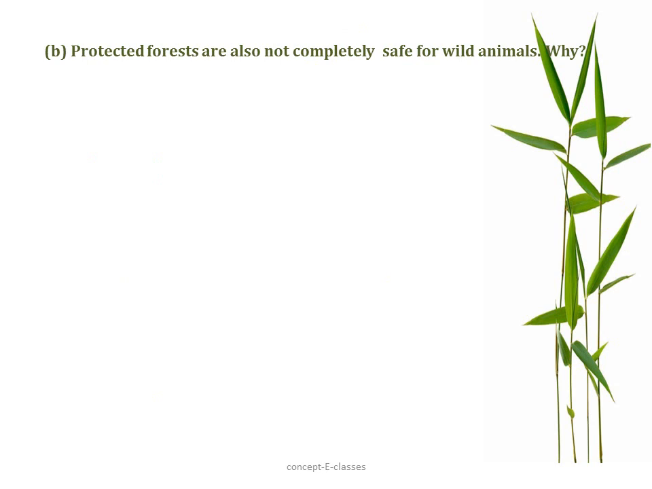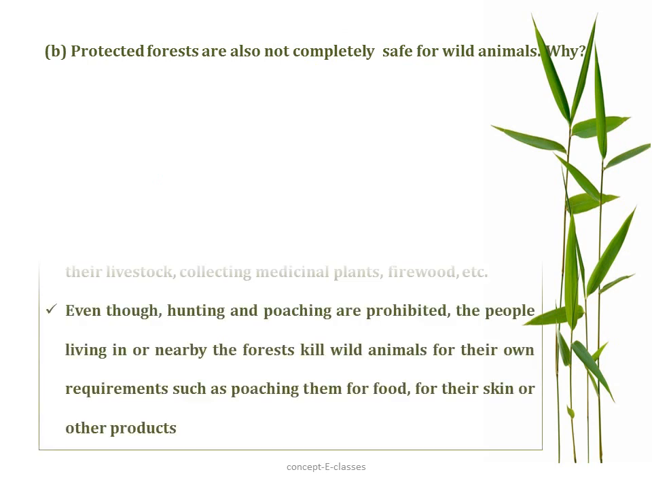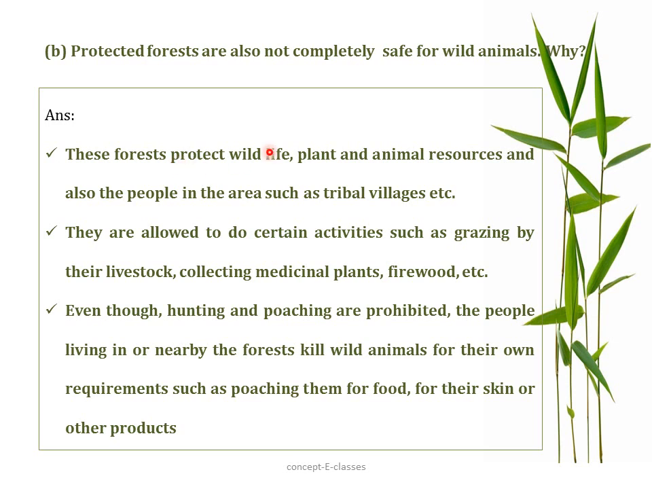B. Why are protected forests not completely safe for wild animals? These protected forests protect wildlife, plant and animal resources, and there are also people living in such areas, such as tribals. The people are allowed to do certain activities such as grazing their livestock, collecting medicinal plants, firewood, etc. Even though hunting and poaching are prohibited, the people living in or nearby the forest kill these wild animals for their own requirements, such as killing them for food, for their skin, for the tusk or other products. So we can say that these protected forests are not completely safe for wild animals.